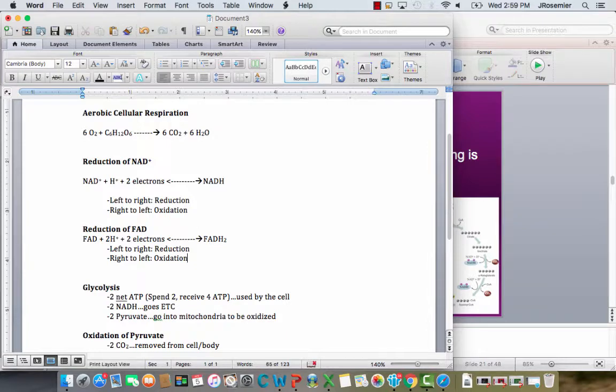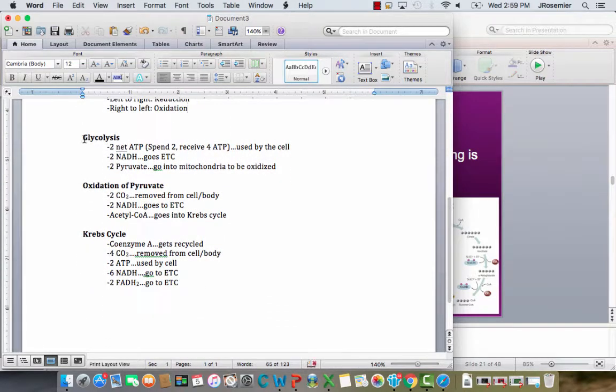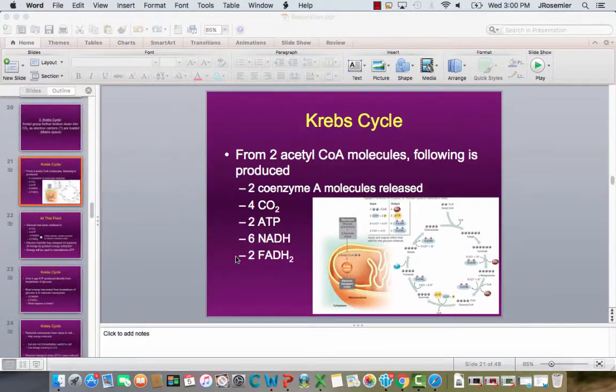So a lot of chemistry in this chapter. We've got the overall equation itself. We've got the reduction of our 2 electron carriers. We have our 3 of 4 steps so far. We've got glycolysis. We've got the oxidation of pyruvate. And we have number 3, which is the Krebs cycle. That eventually is going to lead us into step number 4, which is the electron transport chain and a related process called chemiosmosis, which we'll cover here momentarily. And so basically what step number 4 is going to do is take all of our loaded up electron carriers and convert those to ATP. Okay, so that's going to be the next step.